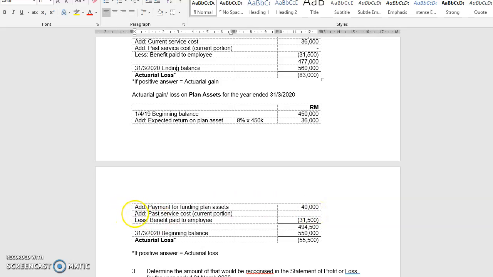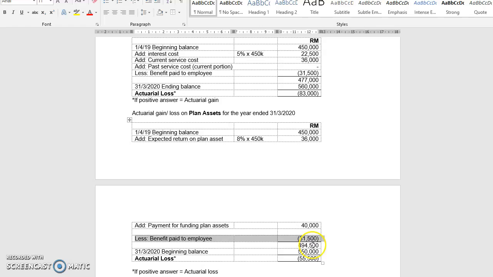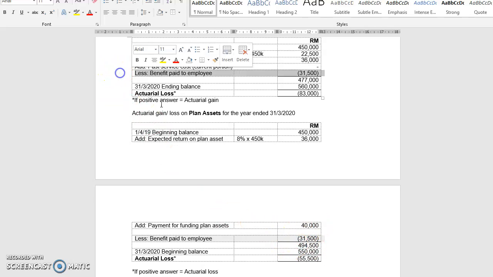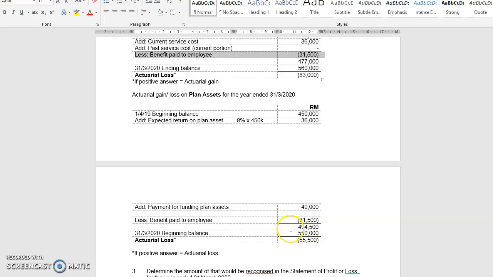Sorry, this one here, please ignore. And then you less the benefit paid to the employee, 31,500. Did you realize that this benefit paid to the employee is deducted from plan asset here, as well as deducted from present value of obligation up here? Okay, so the ending figure will be 494,500.